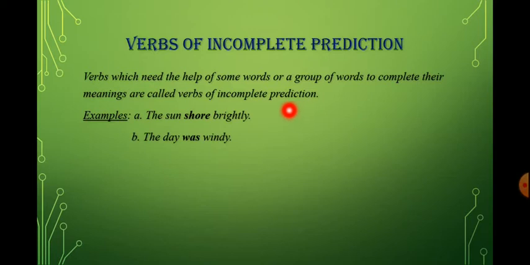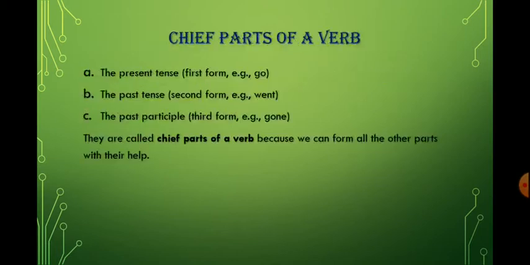Here it requires some word or a group of words to complete its meaning. Like, the sun shone brightly. How the sun shone? It shone brightly. The day was windy. So in these two examples you can see the verb: in the first sentence the verb is shone, and in the second sentence the helping verb is was. In both sentences it required a word to complete its meaning. So this is known as verb of incomplete predication.